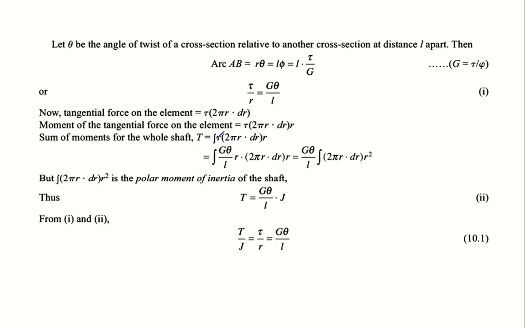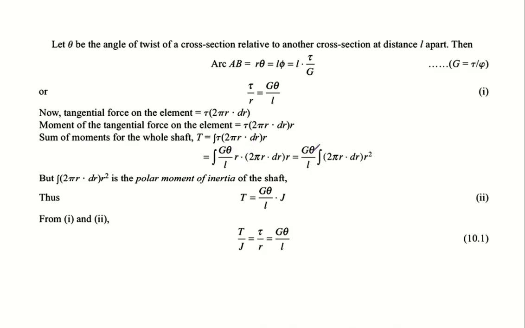Now again, tau is being replaced. From the first part of the equation, I can write tau is nothing but G theta into small r by L. That is again written at the bottom. I have replaced tau with this form of the equation.